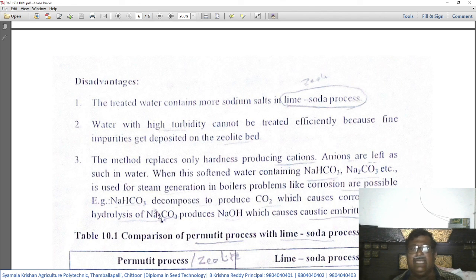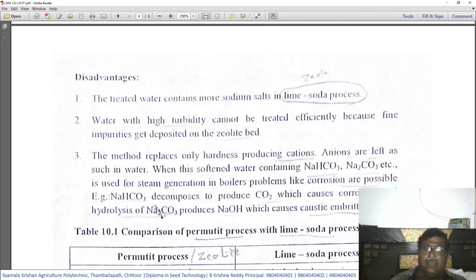And in addition to that, hydrolysis of sodium carbonate produces sodium hydroxide, which causes caustic embrittlement. This we already studied. What is caustic embrittlement?